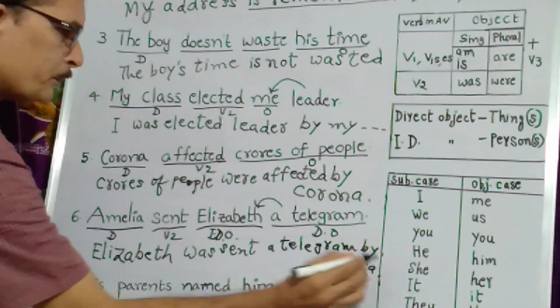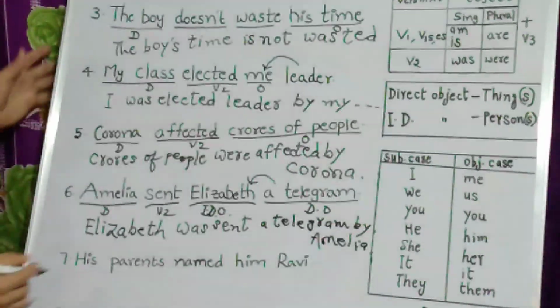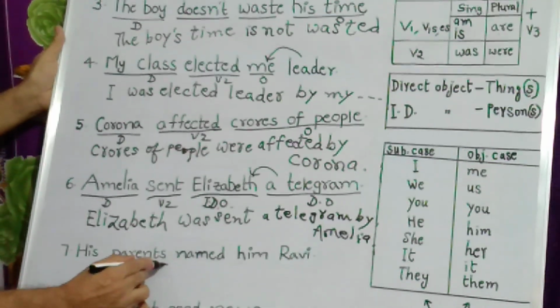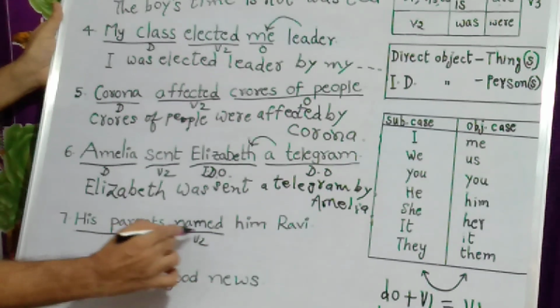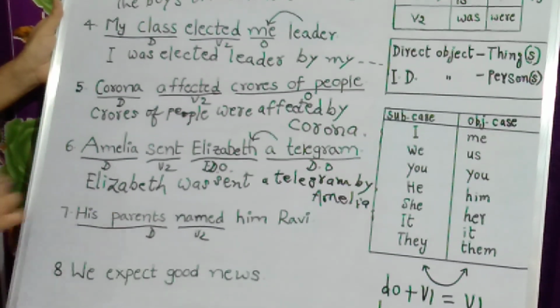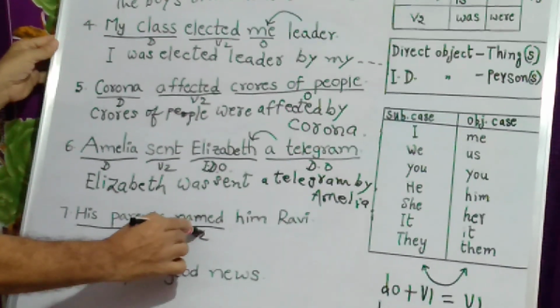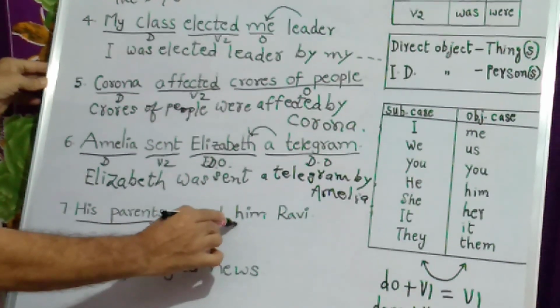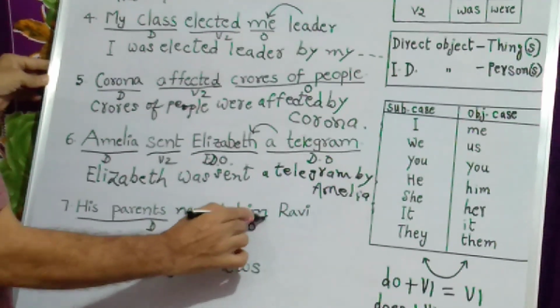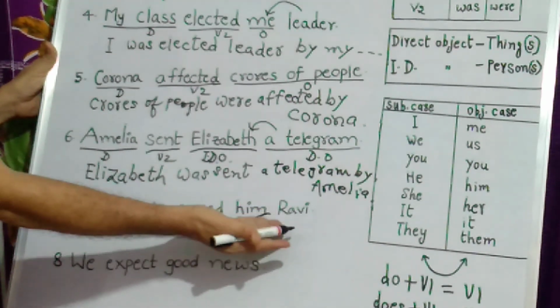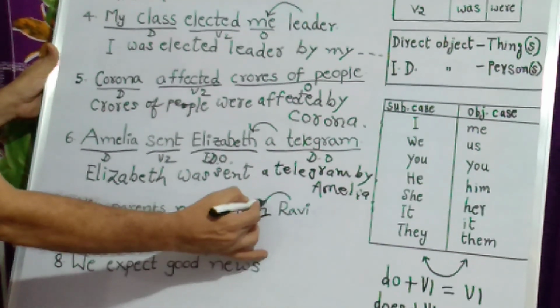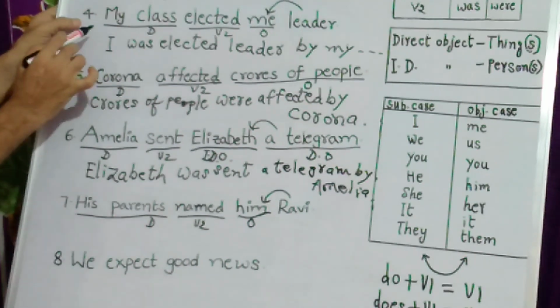You write it here. Next, let us go to the seventh one. His parents named, V2. Parents is the doer here. This is in V2 form. His parents named whom? Him. Him is the object. His parents named him what? Ravi. So Ravi is known as the object complement, as we have seen in the fourth example.